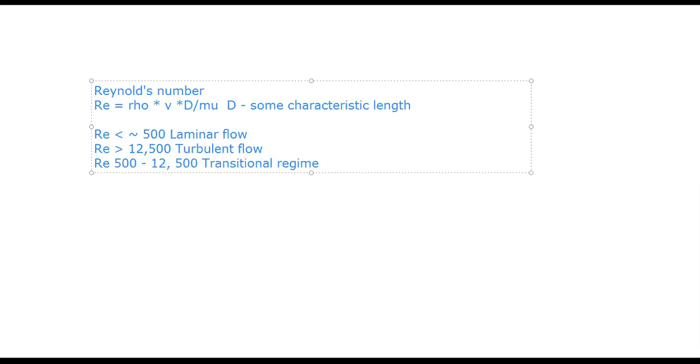This is similar to what you've already encountered with pipe flow, except that the numbers are different. Don't bother about remembering these numbers. In the case of pipe flow, I'm sure you may remember it by now. It's 2,300 for laminar and 4,000 for turbulent. In the case of channel flow, the numbers are a little bit different. Less than 500 for laminar and more than 12,500 for turbulent, and in between it's transitional. So these are the three different categories for channel flow.